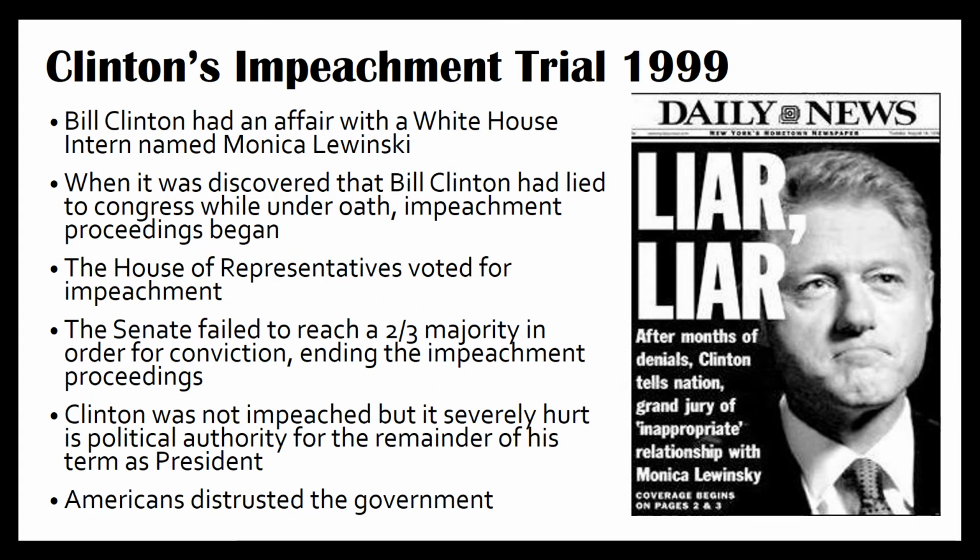Clinton's impeachment trial, 1999. Bill Clinton had an affair with a White House intern named Monica Lewinsky. When it was discovered that Bill had lied to Congress while under oath, impeachment proceedings began. The House of Representatives voted for impeachment. The Senate failed to reach a two-thirds majority in order for conviction, ending the impeachment proceedings. Clinton was not impeached, but it severely hurt his political authority for the remainder of his term as president. Americans distrust the government more.